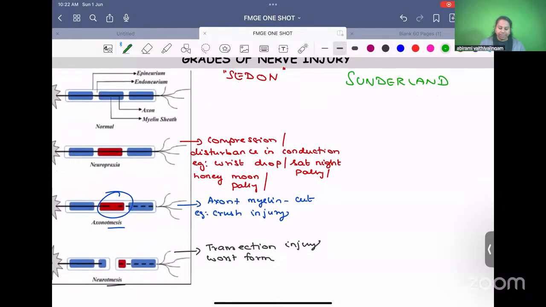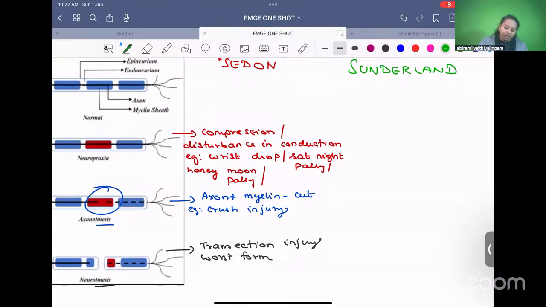So he says we will call neuropraxia as first degree injury, axonotmesis as second degree injury. And in axonotmesis he says if the axon along with endoneurium is cut, the innermost layer is also damaged, this becomes third degree.